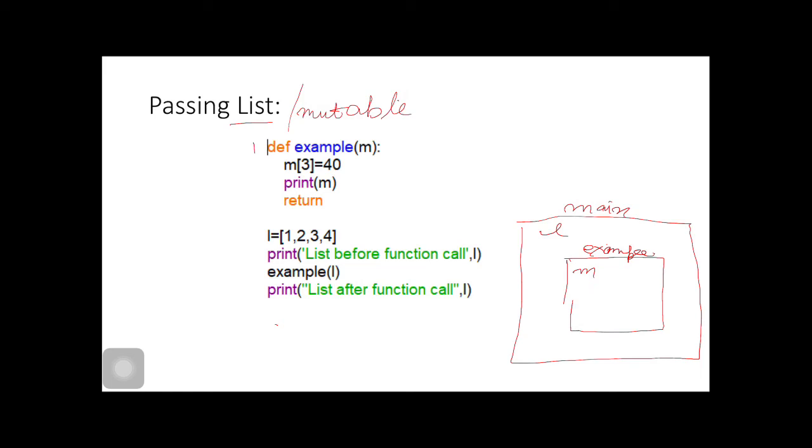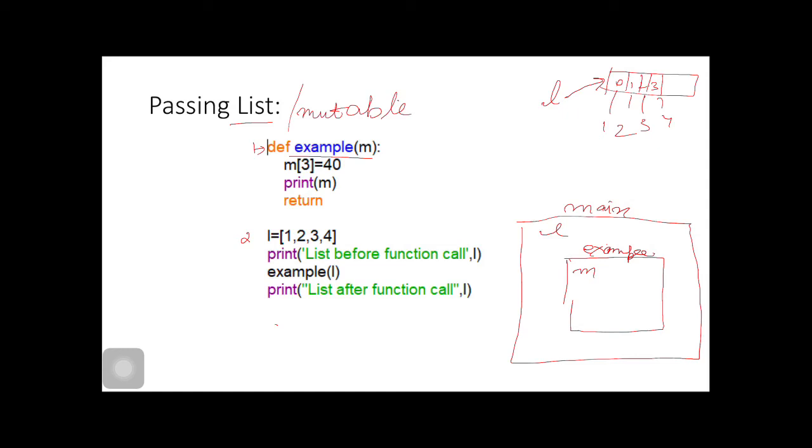What happens? Firstly, this statement will get executed. The interpreter makes a function object by the name example(M). Then this statement will get executed. List L will reference a list object whose items are 1, 2, 3, 4. 0 is pointing to 1, 1 is pointing to 2, 2 is pointing to 3, 3 is pointing to 4.